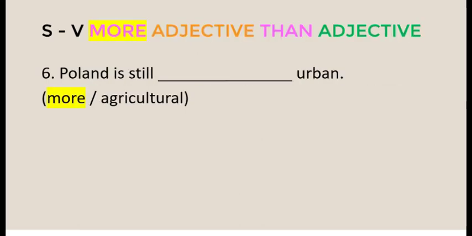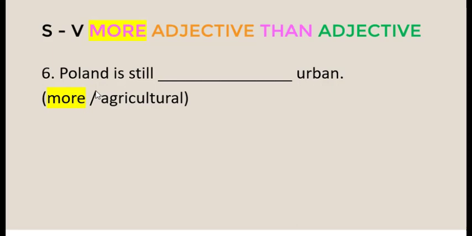This is number 6. Poland is still blank urban. Look at the words in the brackets, more and agricultural. The clue is very clear, more. From the clue, we know that sentence number 6 compares 2 adjectives.